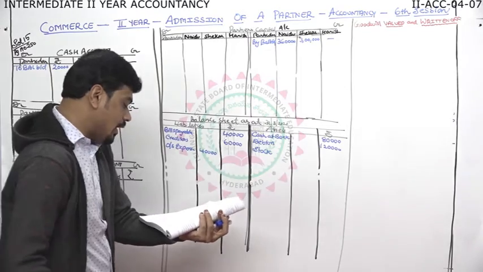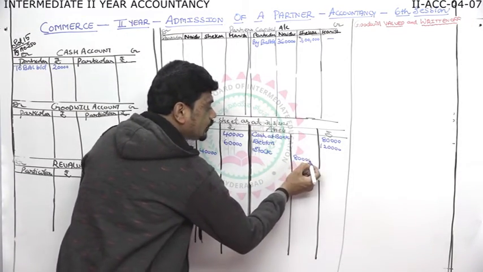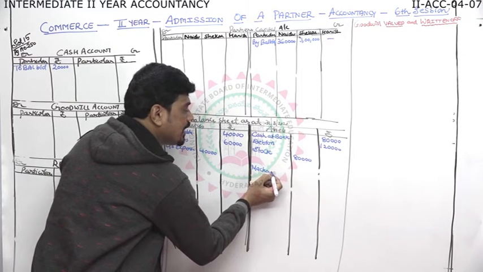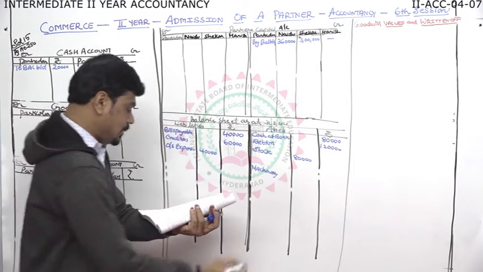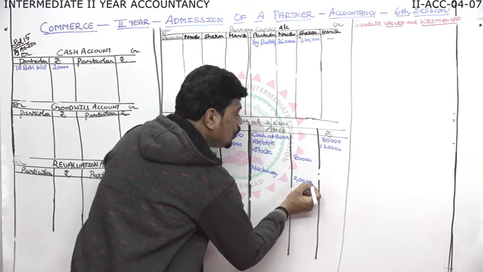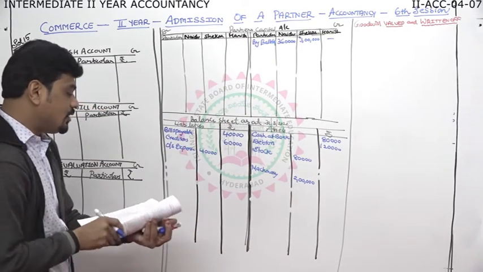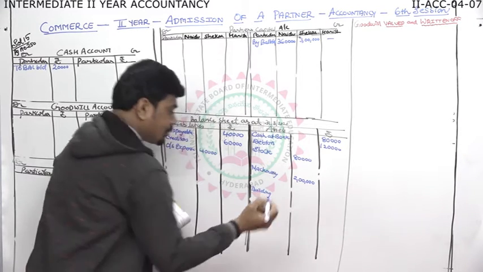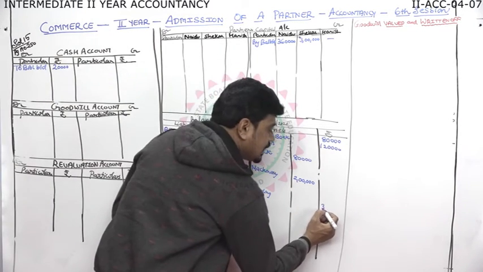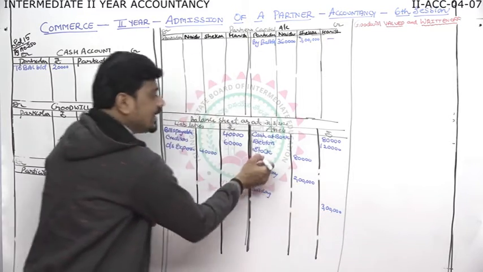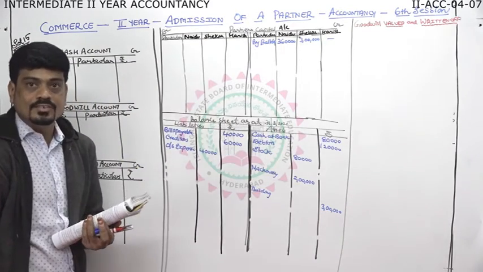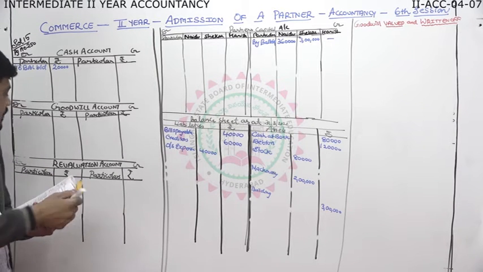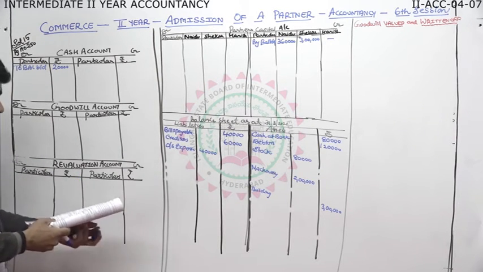Then stock. There is an adjustment, so we'll write in the inner column 80,000. Then machinery. Even in machinery we have an adjustment, so machinery 2 lakhs. Then buildings. No adjustment on building, so directly we can write in the outer column, building 3 lakhs. You may be thinking why the gap is left. You all know we have to give adjustments there. So all the postings are over. Now we'll start with the adjustments.